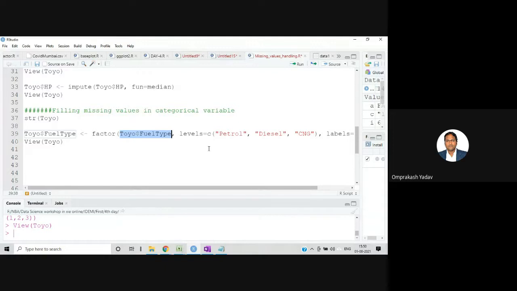Now, what I advise is that whenever you do this kind of thing, you can create a new column. You can add a new column to your data set with the label encoding. In that way, your original column will also be preserved, and whatever you want to do, you can do on that new column.